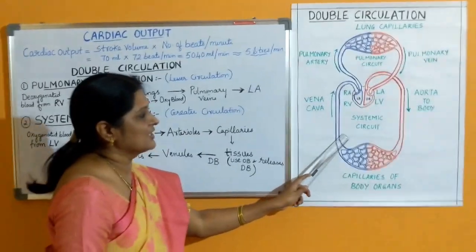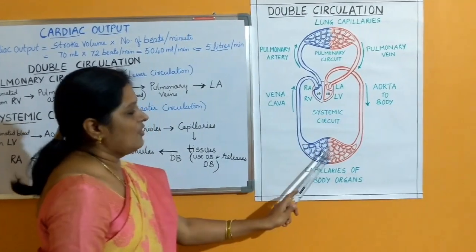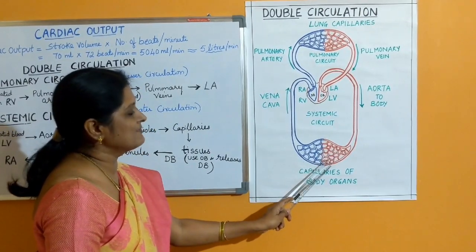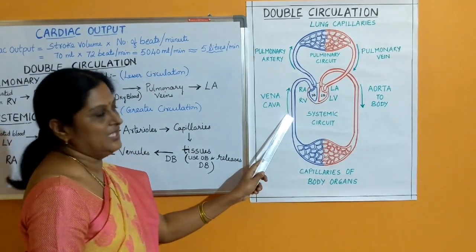In this systemic circulation, the body parts are going to receive the oxygen and nutrients, and the carbon dioxide and waste materials which are released in the tissues are going to be taken for elimination.